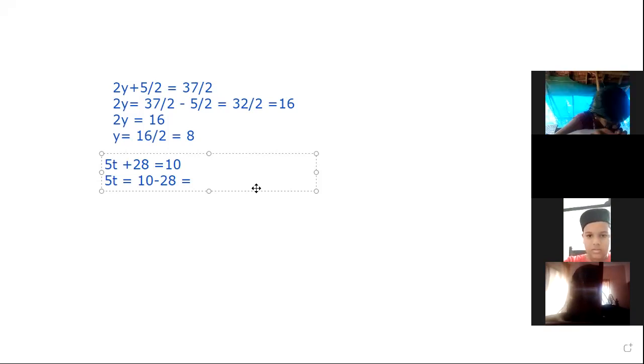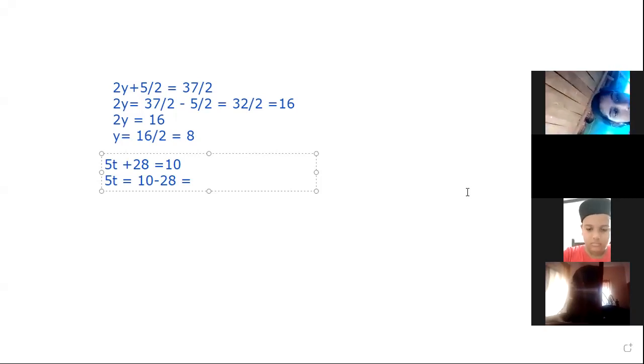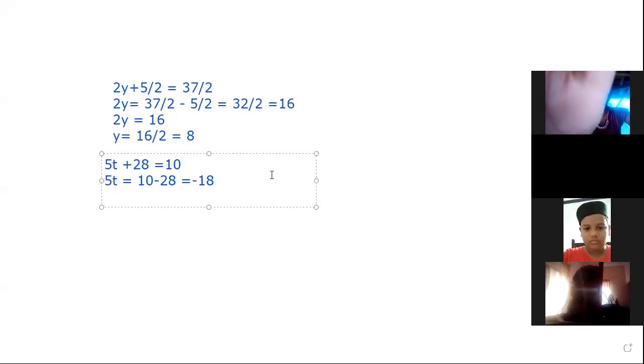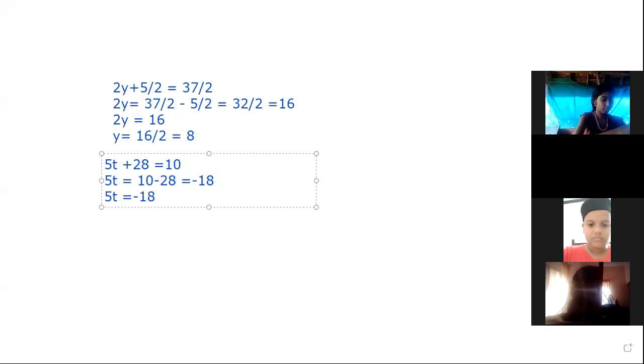Delvin said it is minus 18. What about others? Is there any other answer? It's all about minus 18. That is, 5t is equal to minus 18. Then what about the value of t?